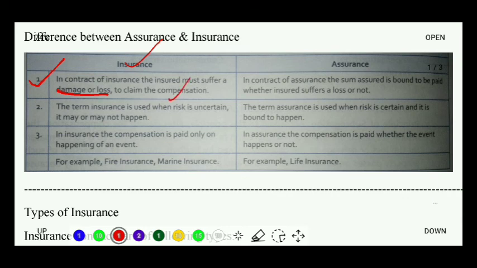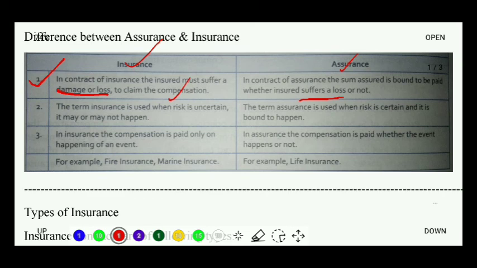But in case of assurance, whether there is a loss or whether there is not a loss, that's not a part of our concern. The sum or the compensation will be received even if there is a loss or even if there is no loss. Understood? Insurance and assurance, first point of difference is the happening of the event.